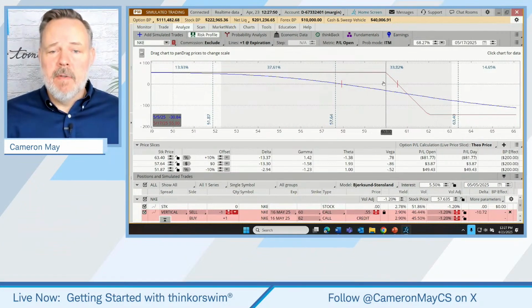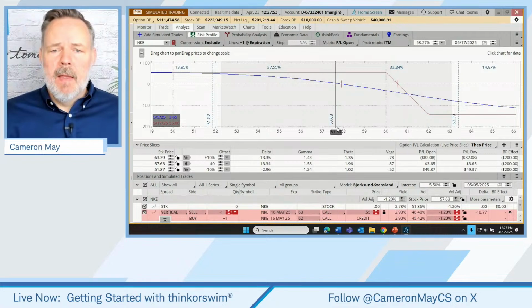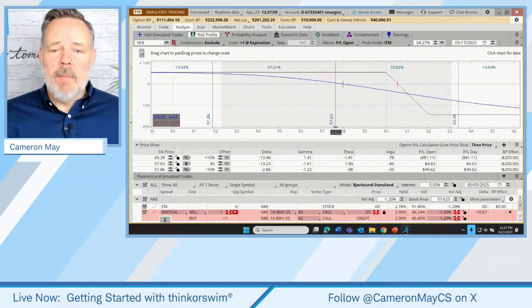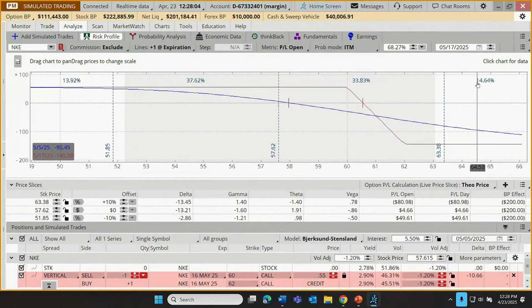within certain price ranges. So, for example, there's about a 34% chance that on May 17th, our stock will land somewhere between the current price and 63.39, which is 10% above where the stock is right now. There's about a 15% chance it overshoots that, goes higher than that. So if we add those together, what does that work out to be? Just north of 50% probability that we're going to be above 57.61 at expiration. Well, there's also about a 50% chance that we're going to be somewhere below that at the expiration of these contracts.